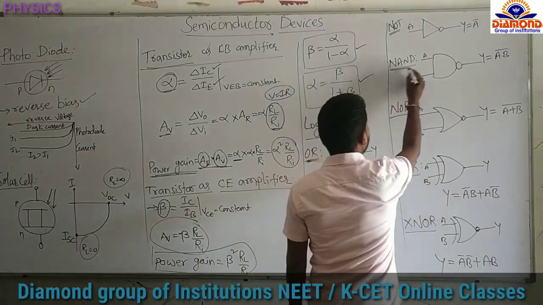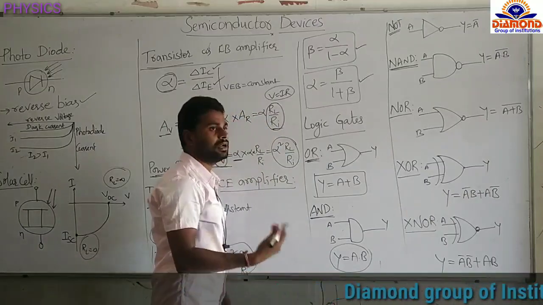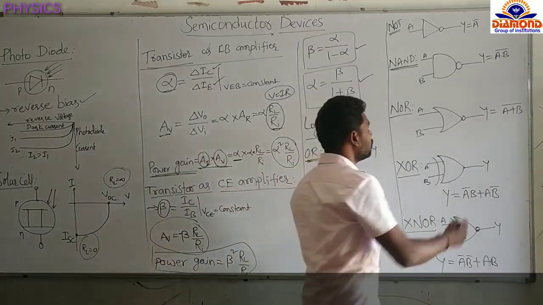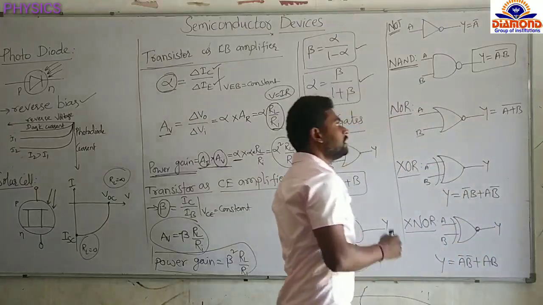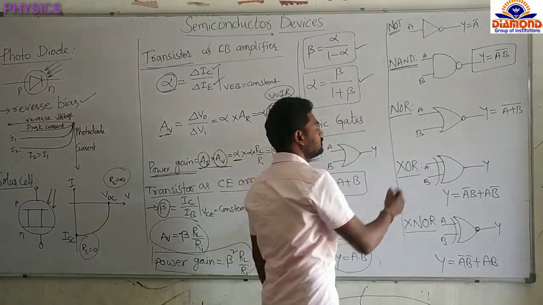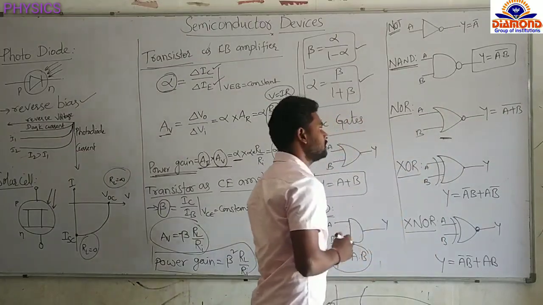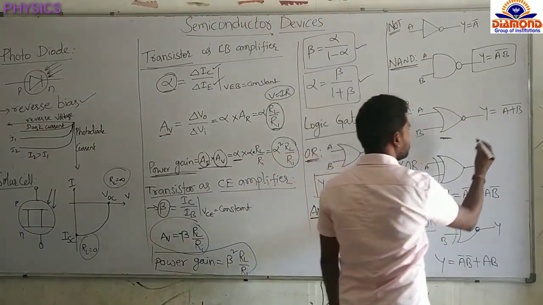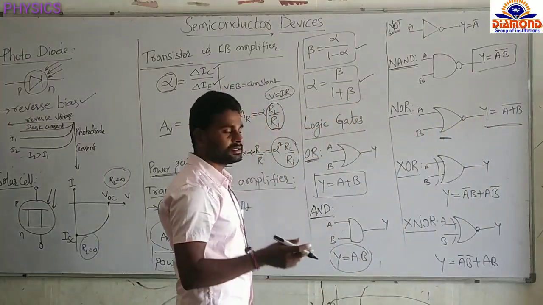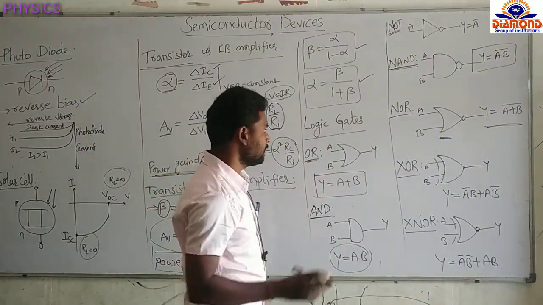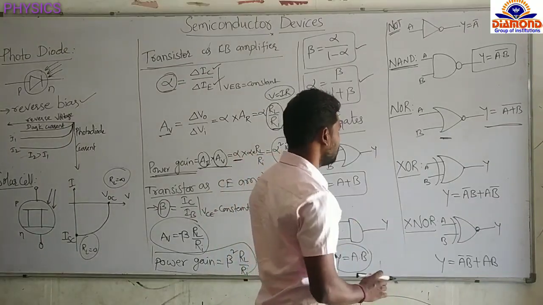And the NAND gate is nothing but AND plus NOT. Then we will get the output y equal to A dot B complement. And the NOR gate: this is the symbol for the NAND gate and this is the symbol for the NOR gate. Remember the symbols. The Boolean expression for the NOR gate is A plus B complement. NOR is nothing but OR plus NOT. That means the output of the OR passes through the NOT, then we get the NOR gate.